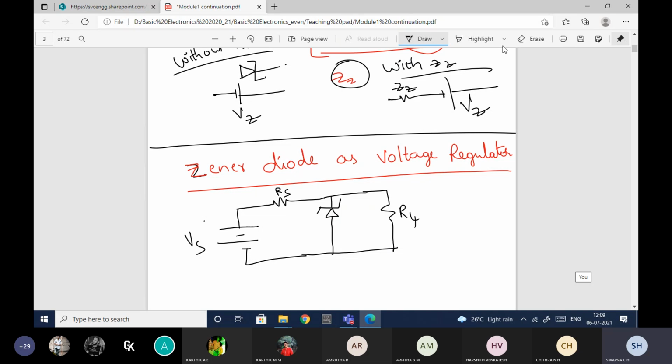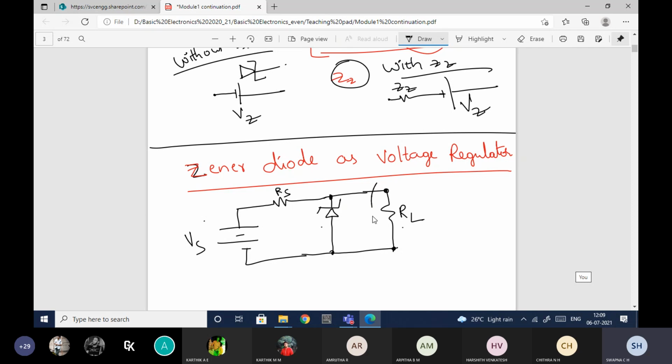RL is the load. Whatever voltage is across the Zener diode, the same voltage will be there across the load also, because these two are in parallel. So if I say the voltage here is Vz, then the voltage here will also be equal to Vz. That is the reason this RL is connected in parallel.